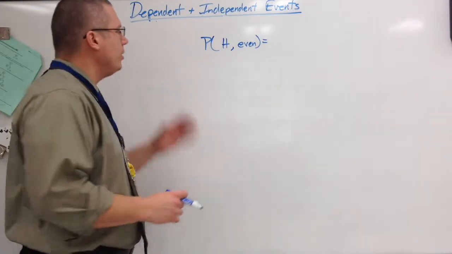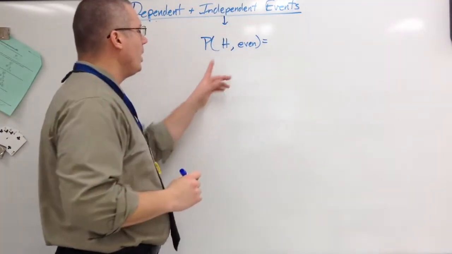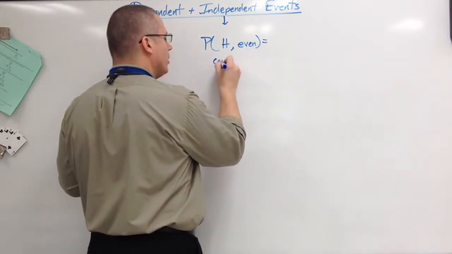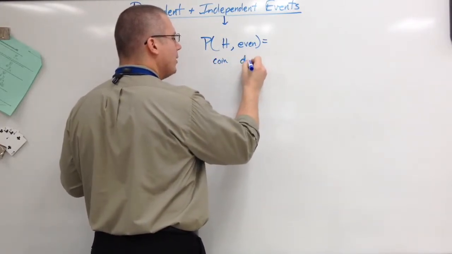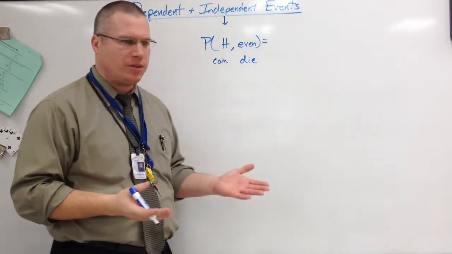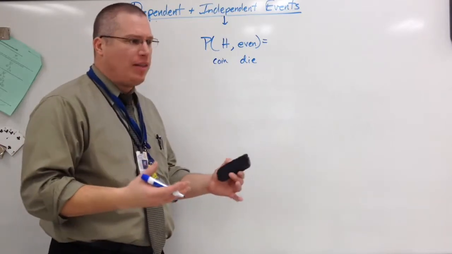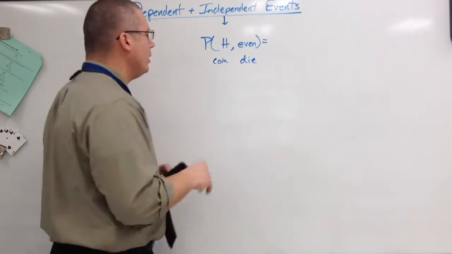All right, let's do the math for it. So let's take a look at the math. Let's first look at an independent event. I'm going to flip a coin and roll a die. I know those two are independent because one does not influence the other. So we're going to use the same math logic that we use for compound probability.